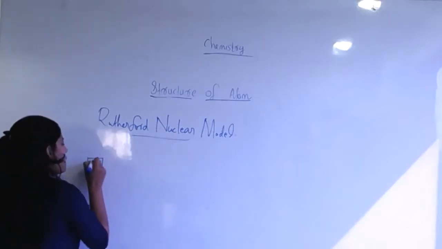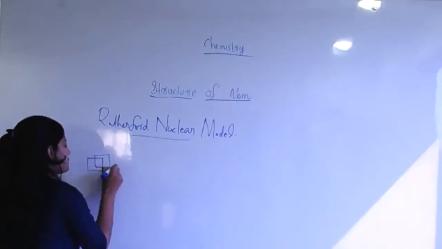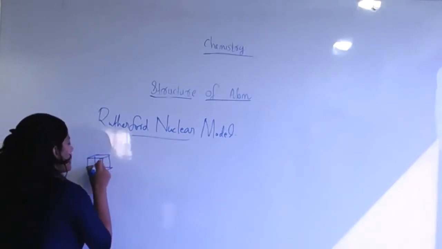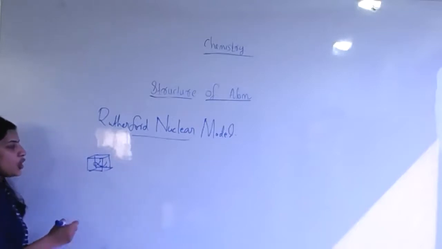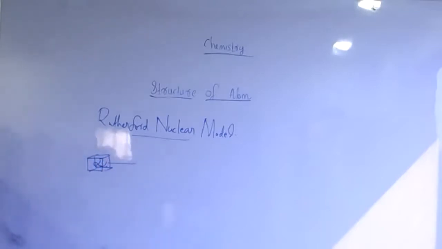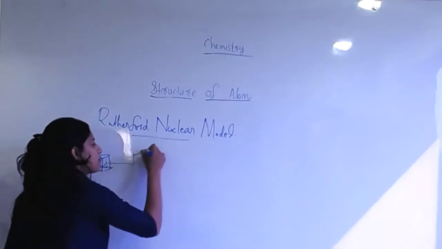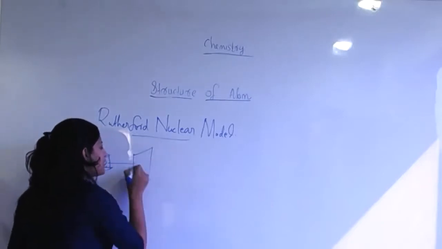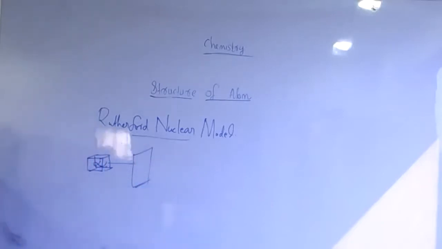This is the alpha particle containing source, rich in alpha particles. These alpha particles move from the source, collide with a small foil, and pass through a foil, which is called a lead plate.